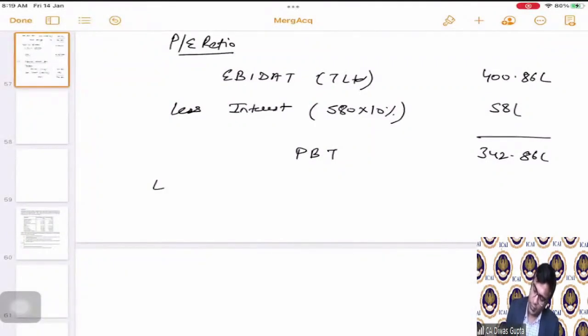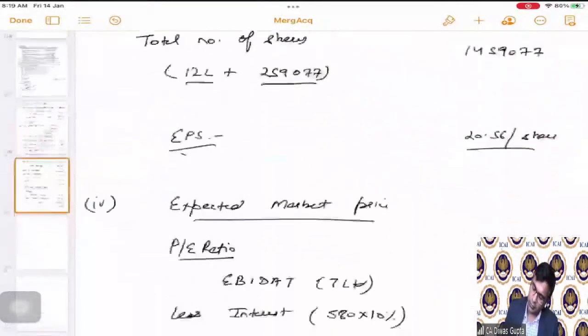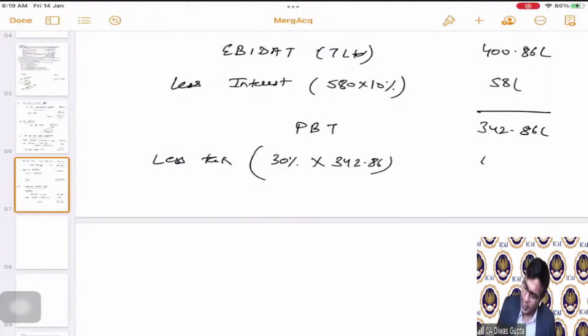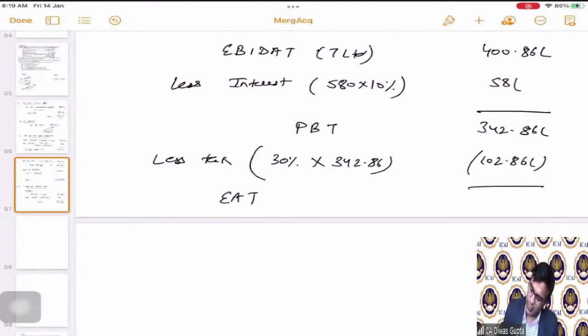Less tax we will do. 30% on 342.86. This comes as 102.86 lakhs. Correct? And if we reduce this, the earnings after tax becomes 240 lakhs.